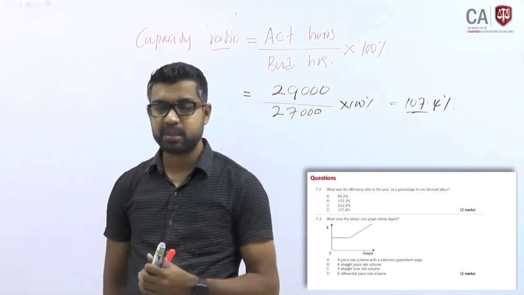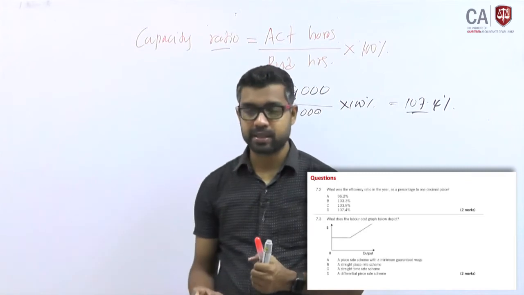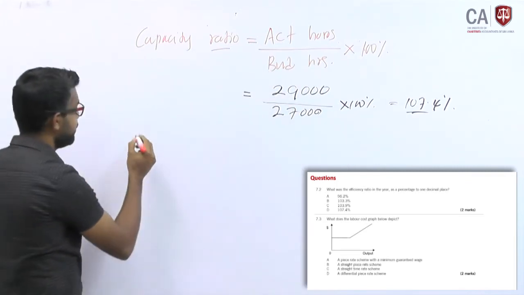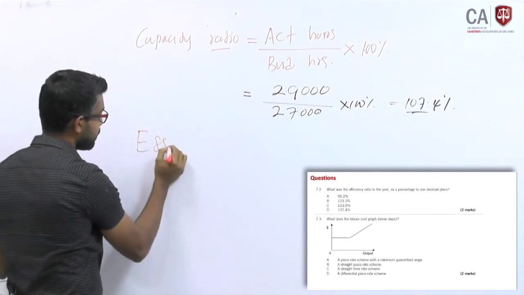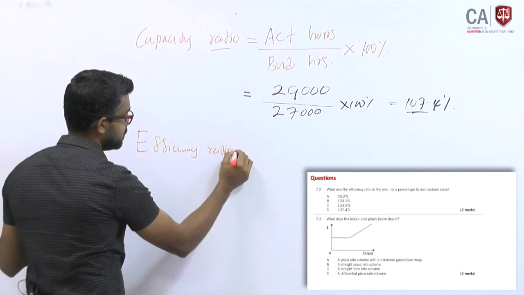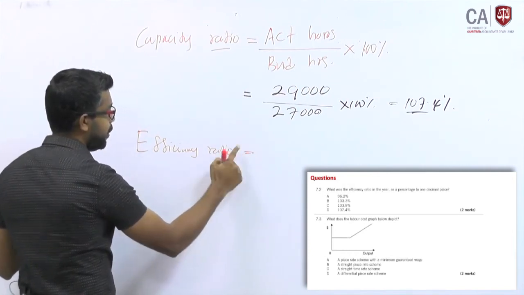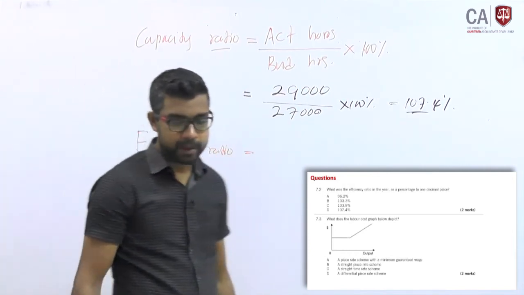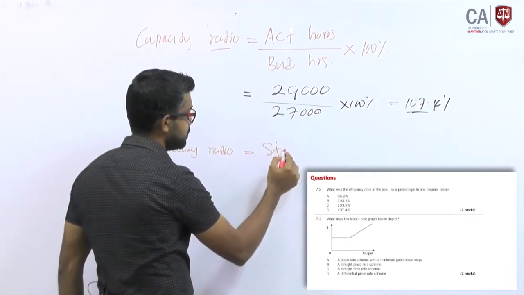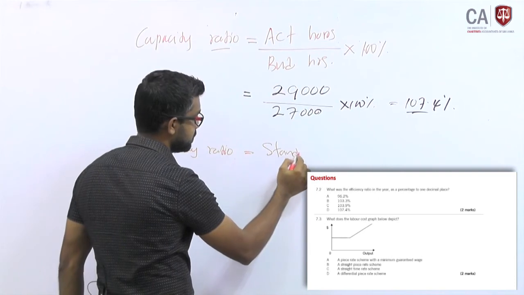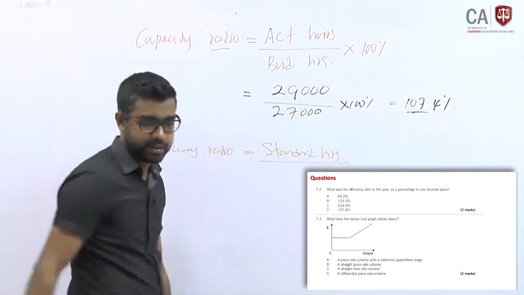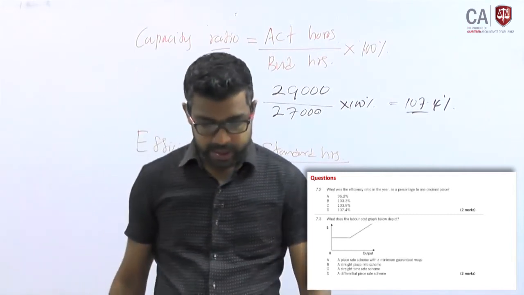Second question they are asking from this, what was the efficiency ratio in this year, as a percentage to one decimal place. Again, capacity ratio and the efficiency ratio. How do you calculate efficiency ratio? Standard hours you work, how many standard hours you worked, right?